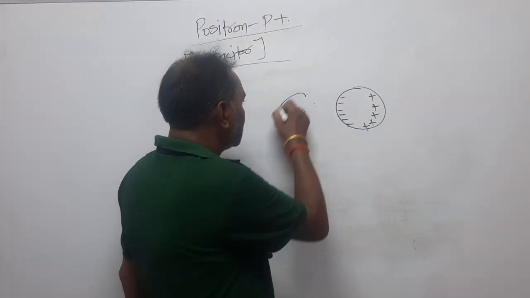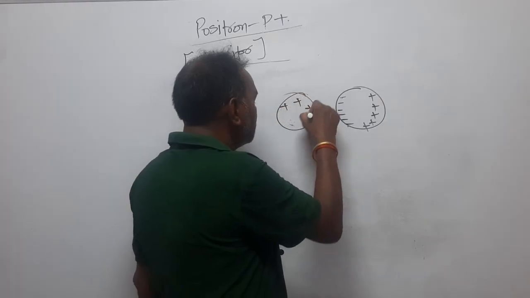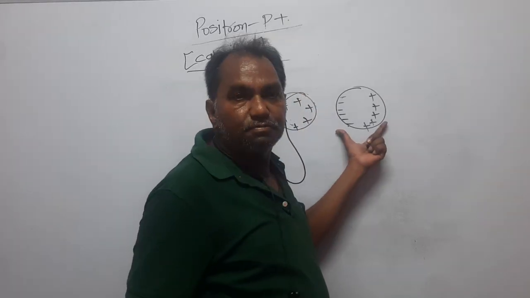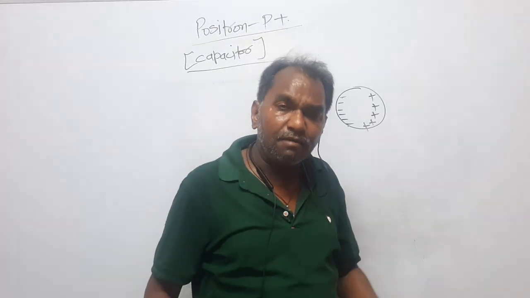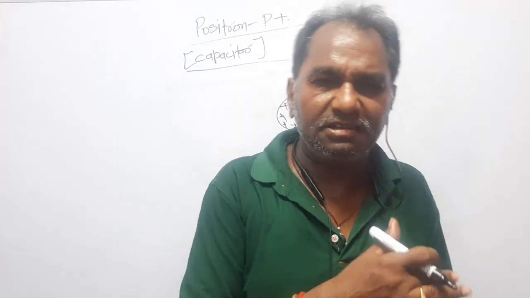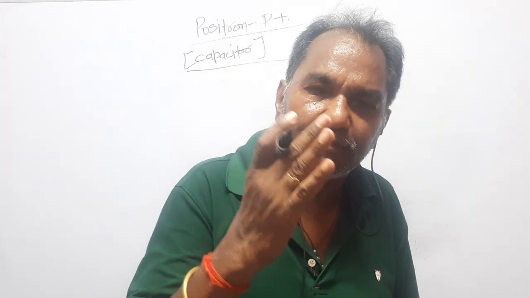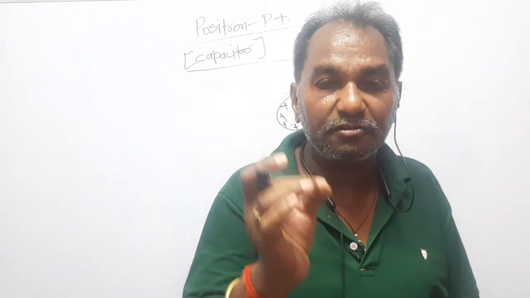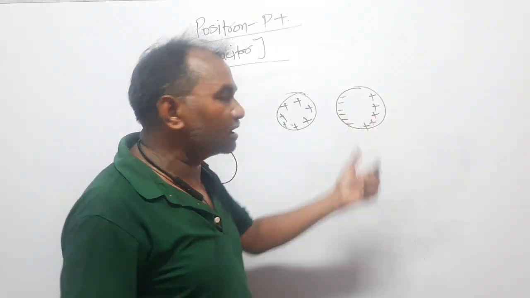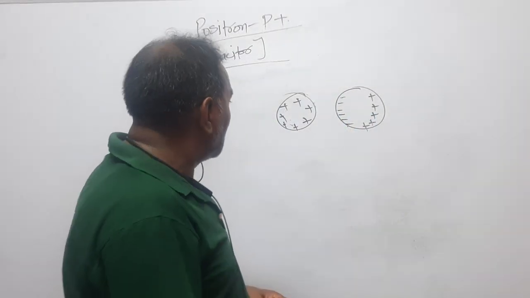Now look here, again it was a positively charged sphere. You brought the neutral sphere. Neutral sphere doesn't mean that it does not have charge. A conducting sphere always has negative charge, always has free electrons. The number of free electrons ranges to 10 to the power 26 per unit volume. That is why it is called a conducting sphere.